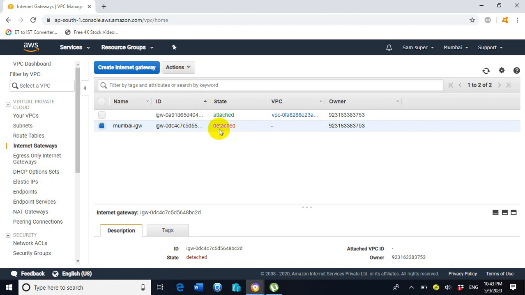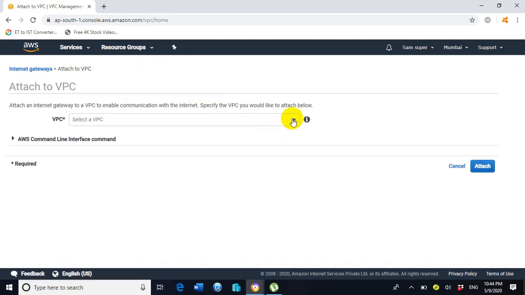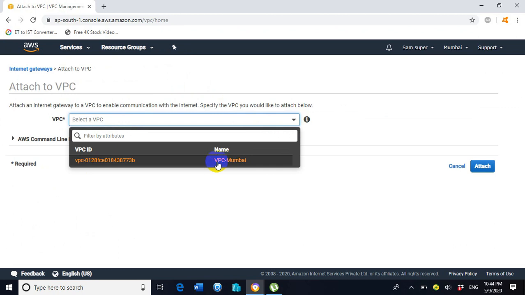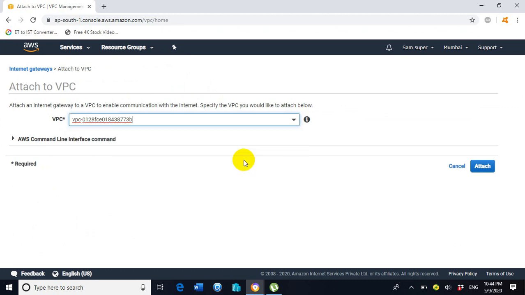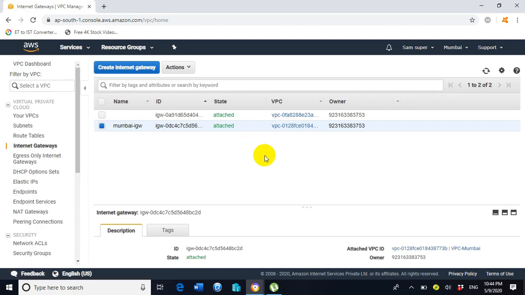After associating it, the status will change to attached. So now click on actions, click on attach to VPC, click on VPC and select VPC Mumbai. Click on attach. Now you can see here the state has changed to attached. Before it was showing detached.